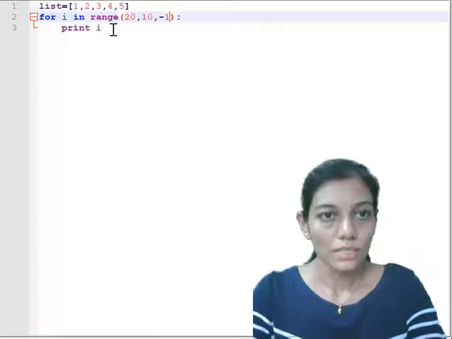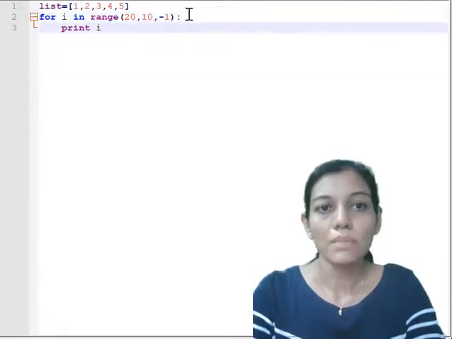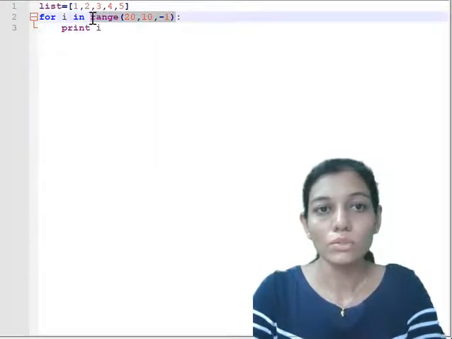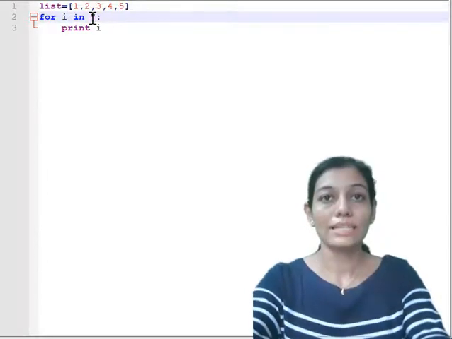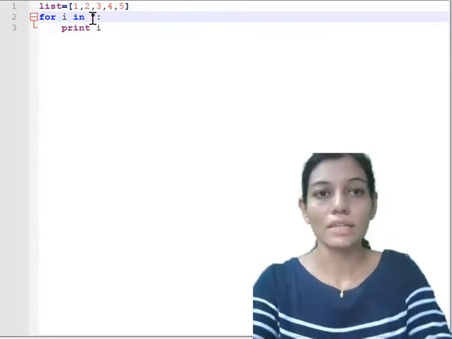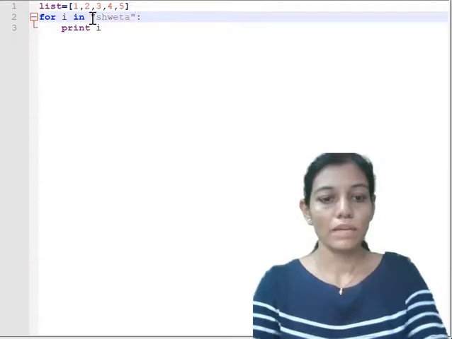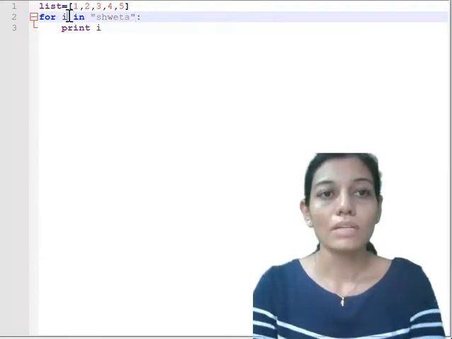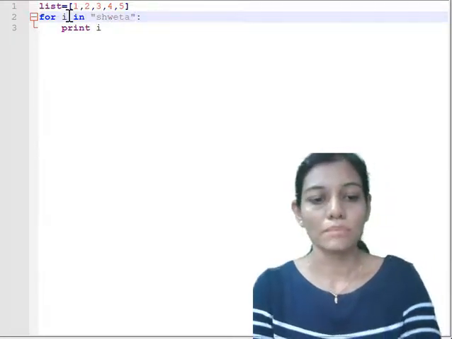Okay, so this is the range function, and similarly we can use the for loop in order to iterate through each and every character inside a string. Here I am specifying one string, and I will be having one character each time. So let us see this.